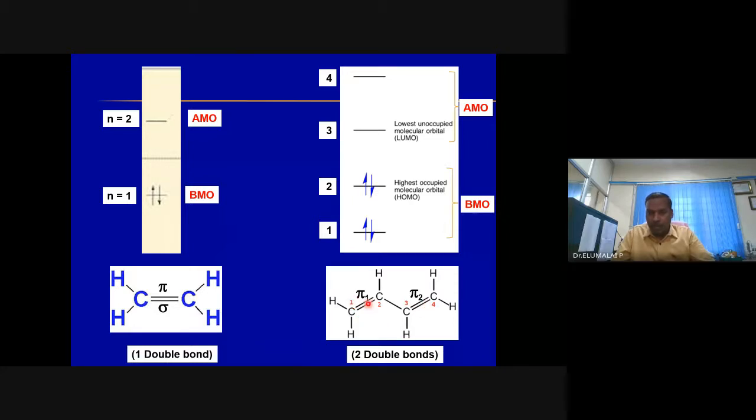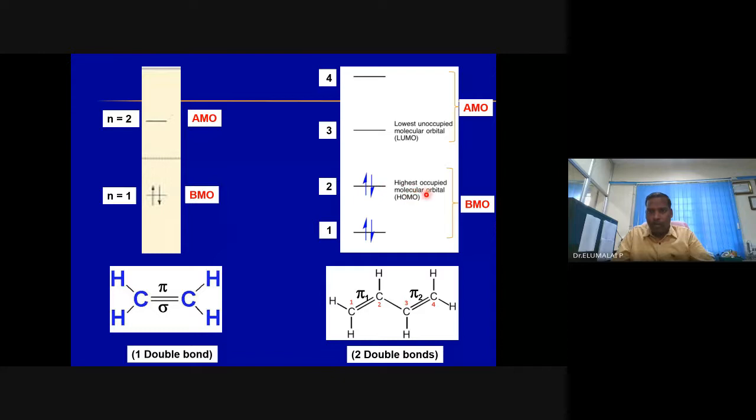There are 2 double bonds here. There is a double bond here. There is a double bond here. So for simplicity, I have taken only the double bonds, and the corresponding molecular orbitals. There is only one double bond here, so 1 energy level I have taken. Here there are 2 double bonds, so eventually 2 bonding molecular orbitals.